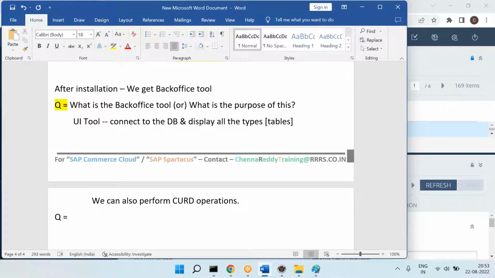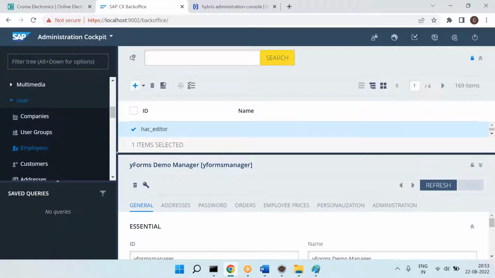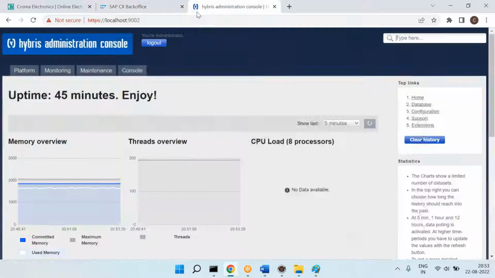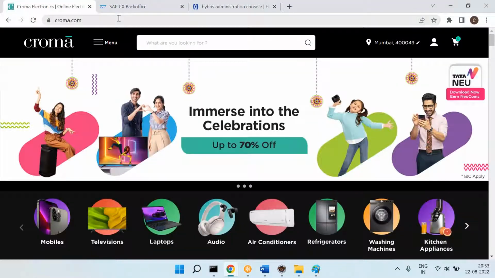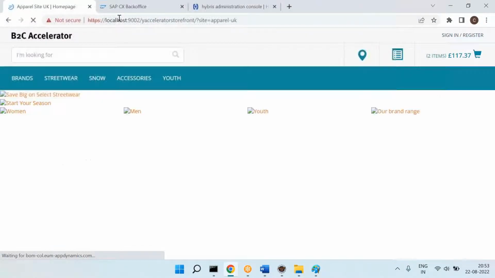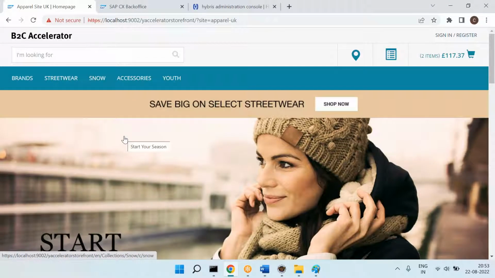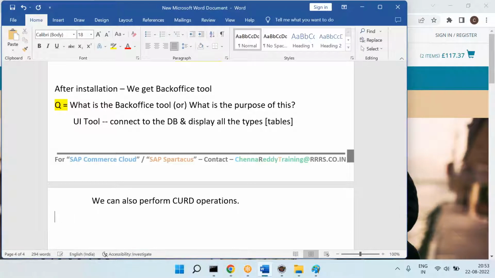Now, the next question is, as I told, after SAP Commerce installation, we are going to get this kind of ready-made site, right? And we get a bunch of tables also. Okay, note. Can you please understand this? After SAP Commerce installation, we get lots of tables and tables data.